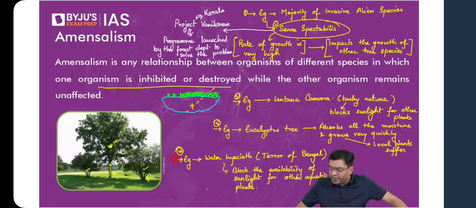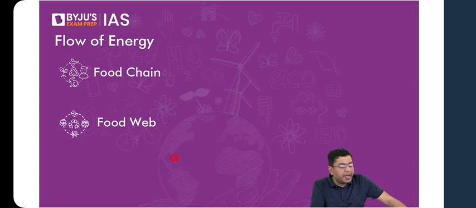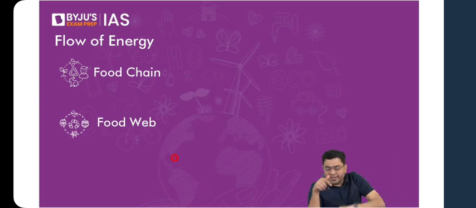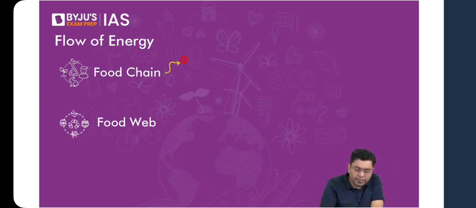Right? Now, after this, we come to the flow of energy. How is it that energy flows in the ecosystem? That can be expressed in the form of a food chain, or can also be expressed in the form of what is referred to as a food web. Food chain ends up exhibiting a kind of linear relationship between the various different organisms and how the energy is actually transferred within the ecosystem. That is indicated by food chain.